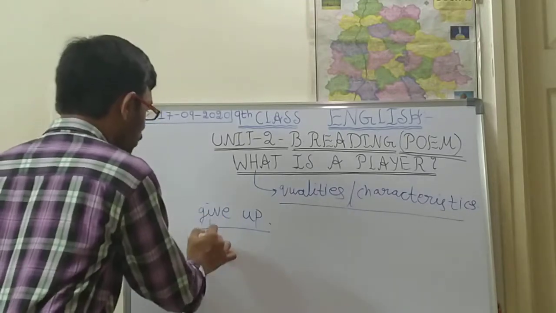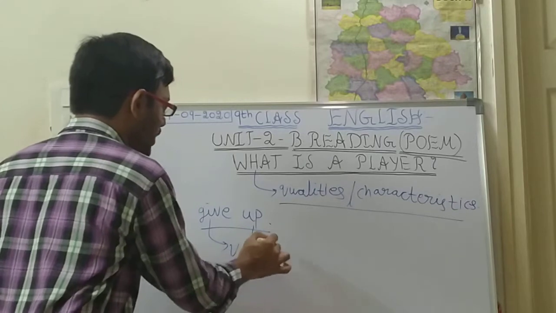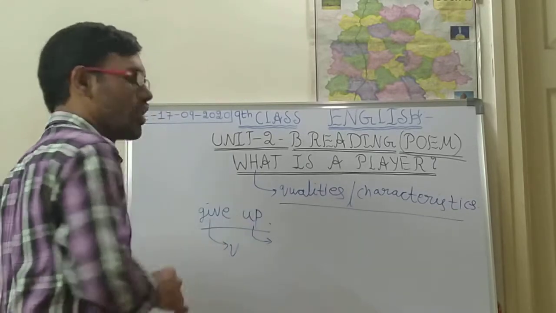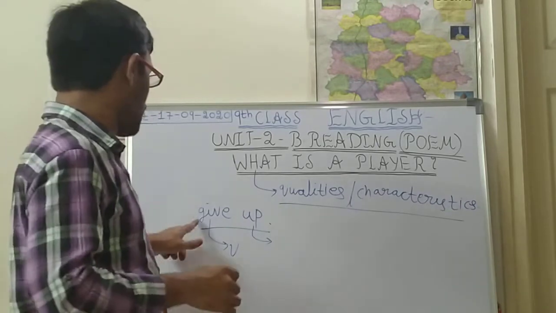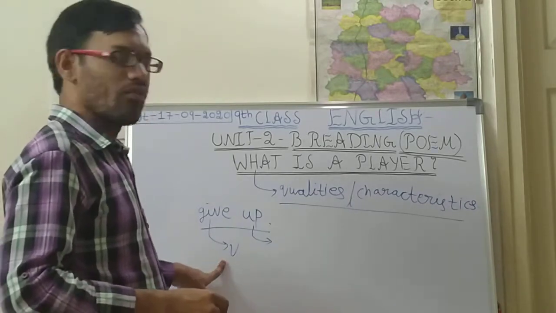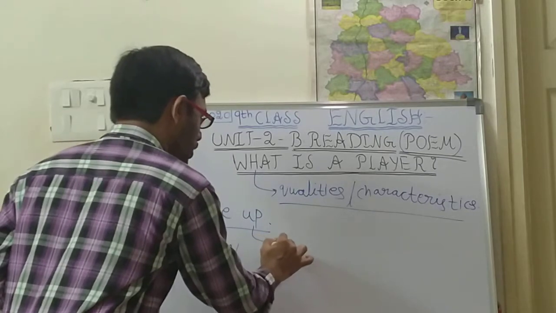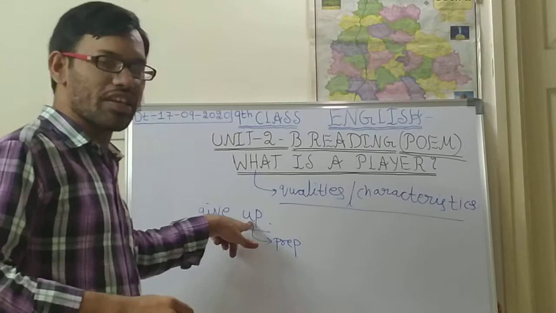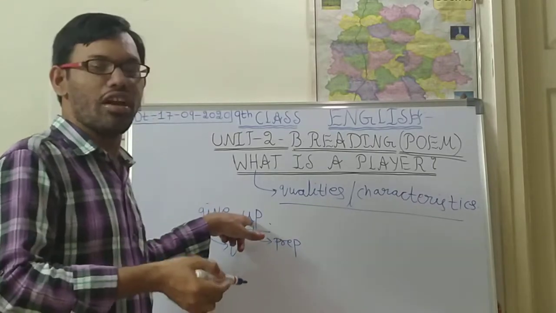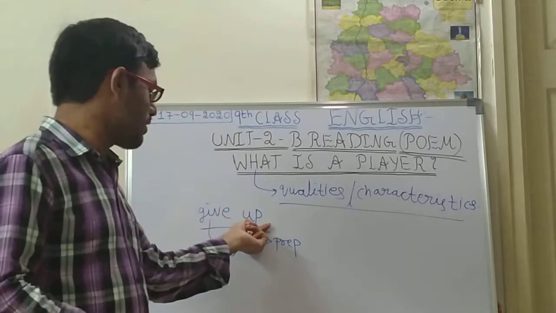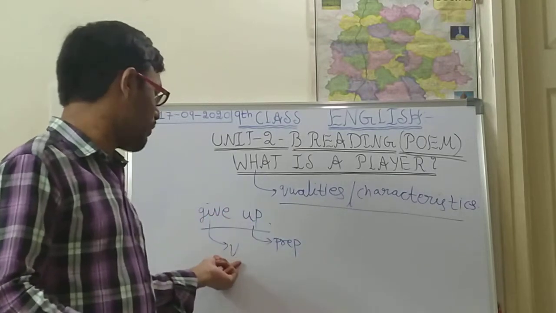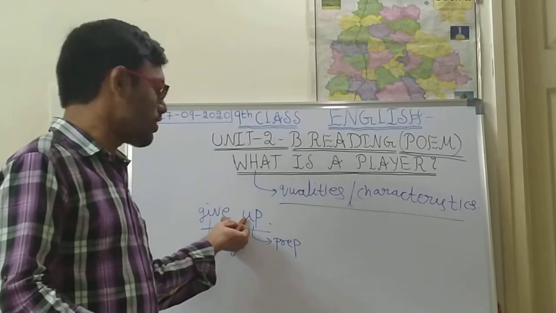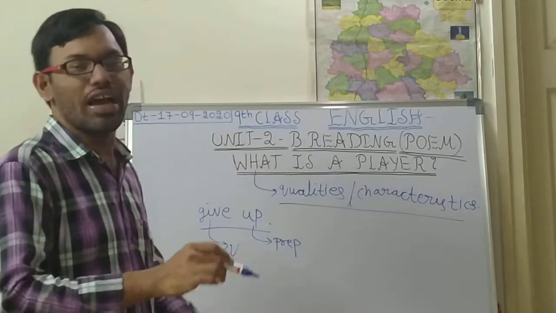Give is a verb, and up is a preposition. That means it describes the position of something. If we combine a verb and a preposition, another meaning arises.